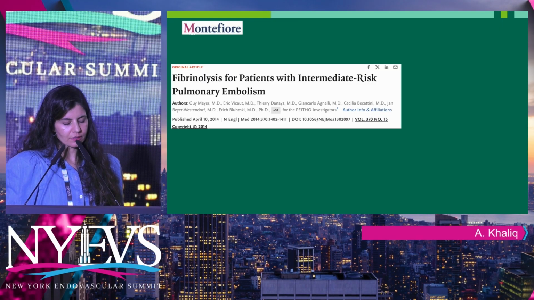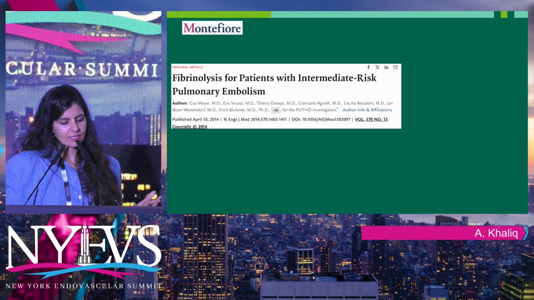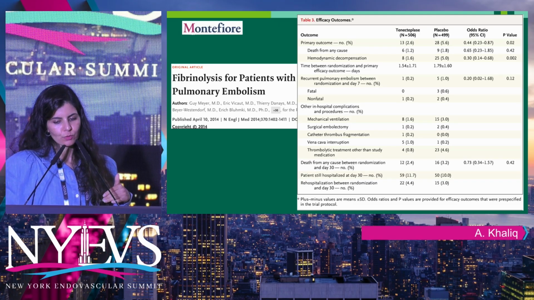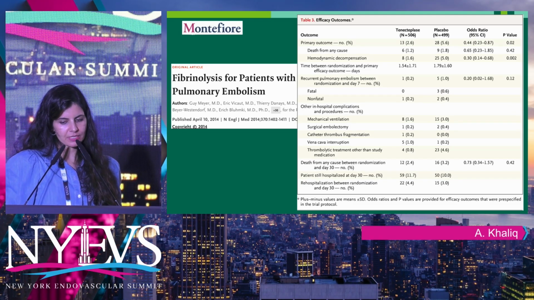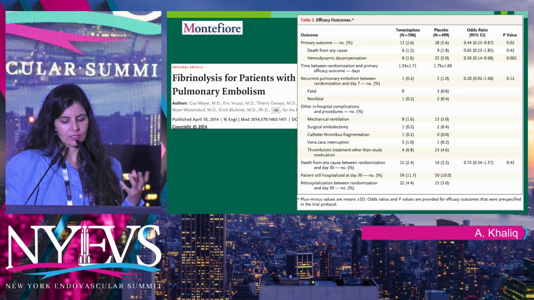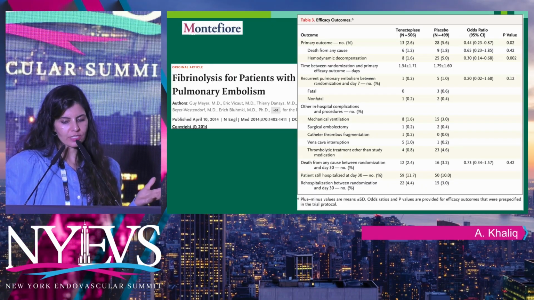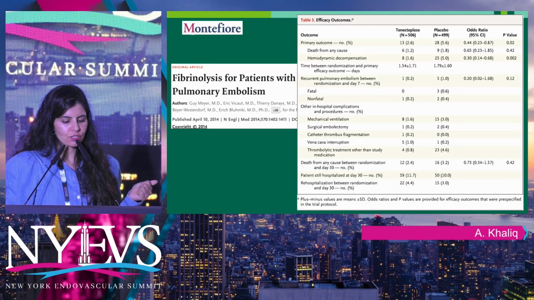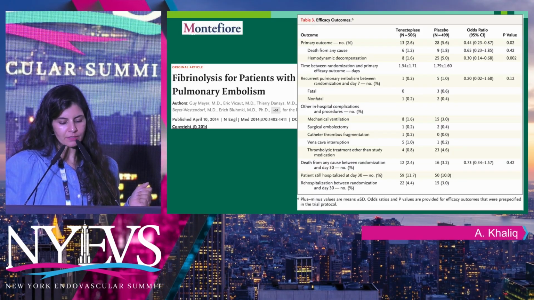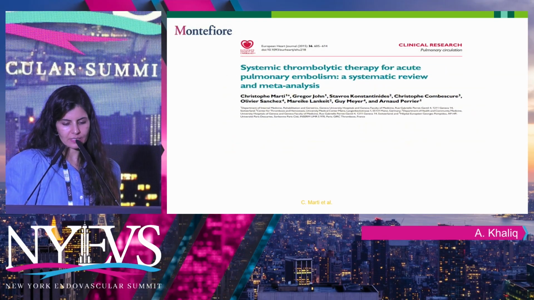So this is the PEITHO trial that was published in 2014, which was the initial trial of systemic lytics in intermediate risk PEs. It randomized tenecteplase plus heparin versus placebo, in which heparin alone was given. And then it looked at the outcomes of these patients. The overall outcomes were basically equipoise, because initially you would see that the hemodynamic decompensation and recurrent PE is better in the tenecteplase arm, but that is sort of overthrown by the risk of bleeding in that arm. So, yeah, basically that.